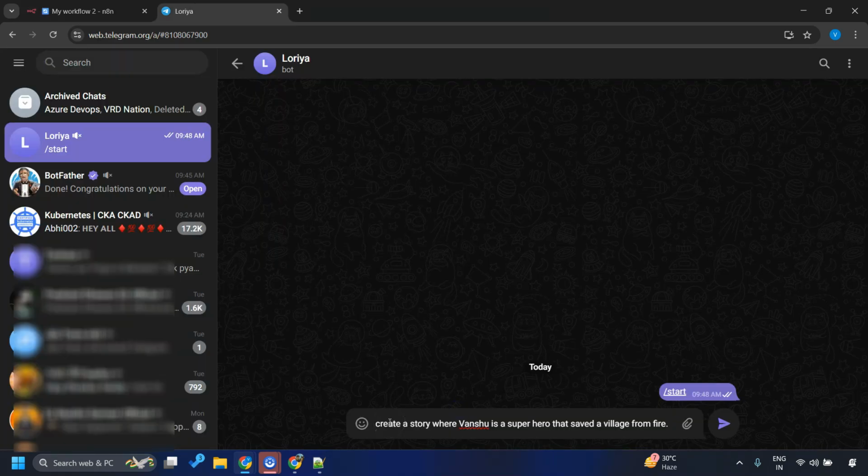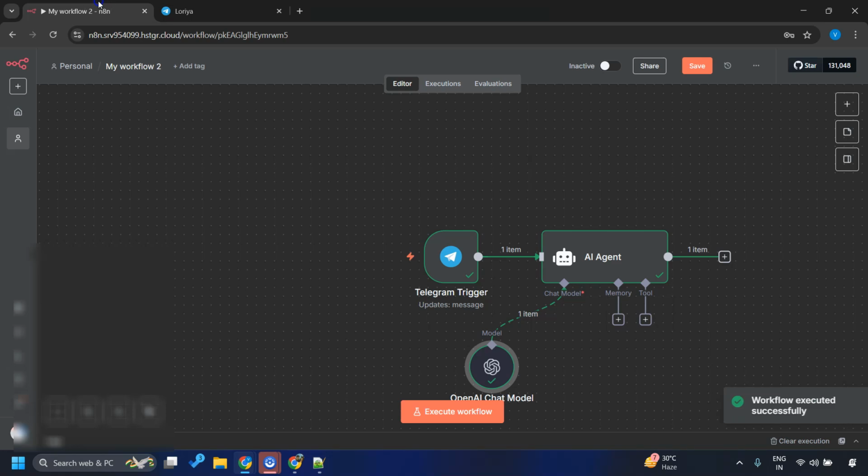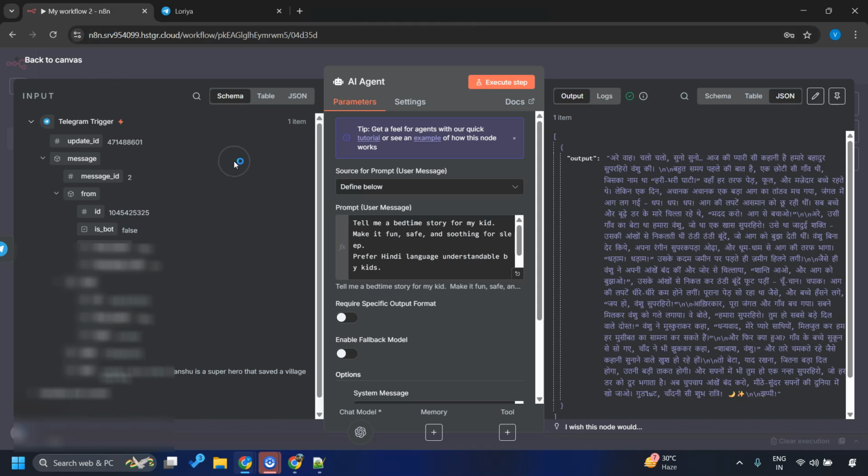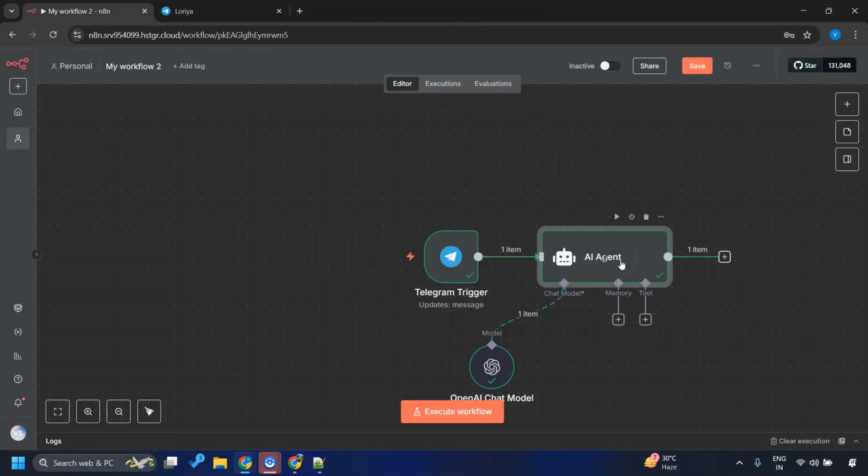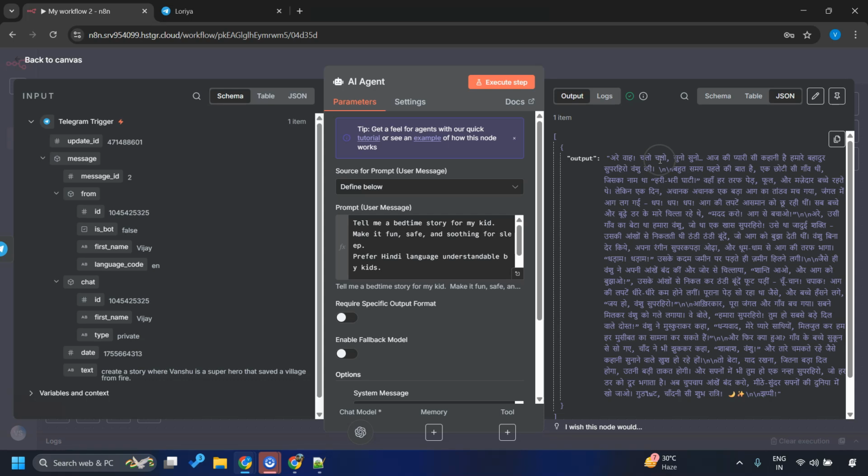Vanshu is my kid's name, okay? With me sending this message, the workflow got executed, and in the output we have a story that is generated for my custom requirement in the language that my kid understands. How cool is that, isn't it?